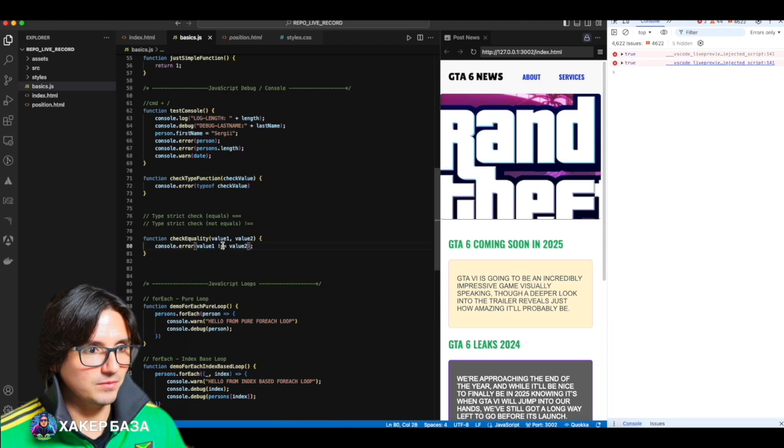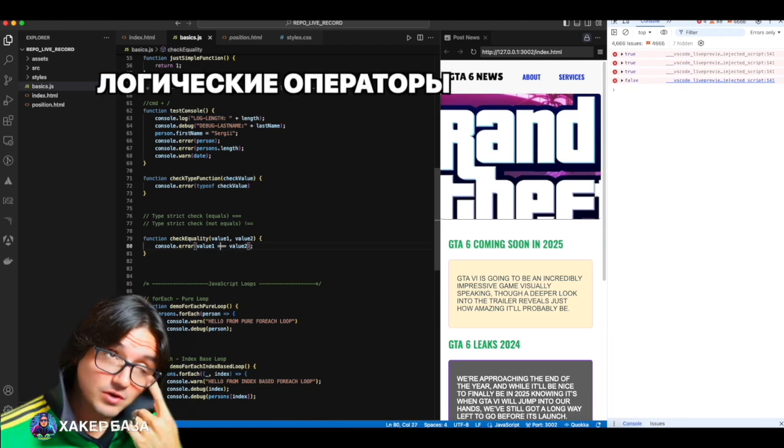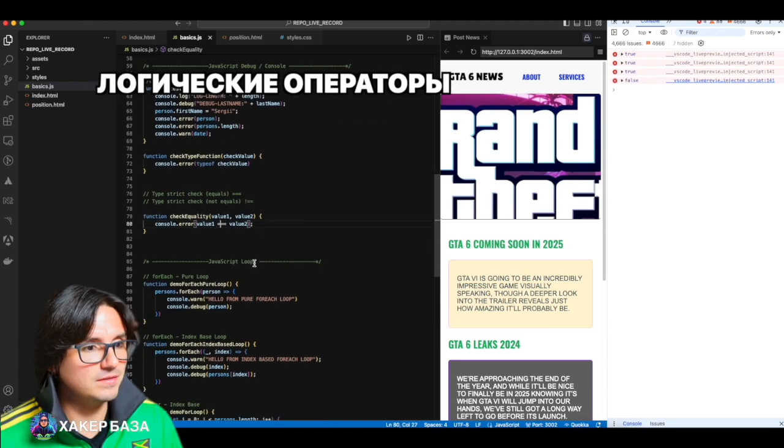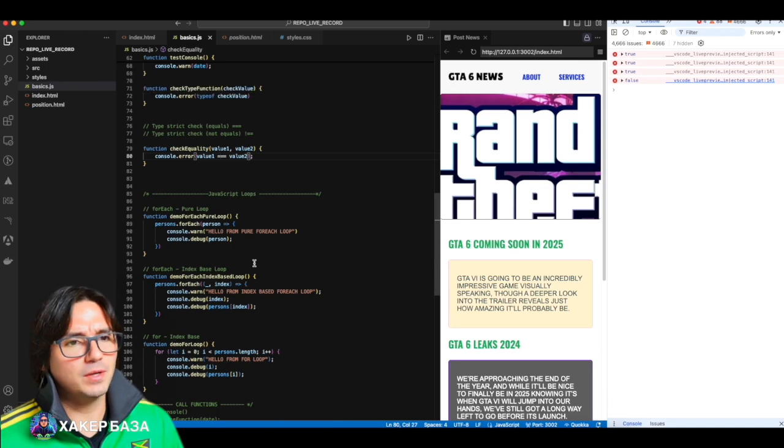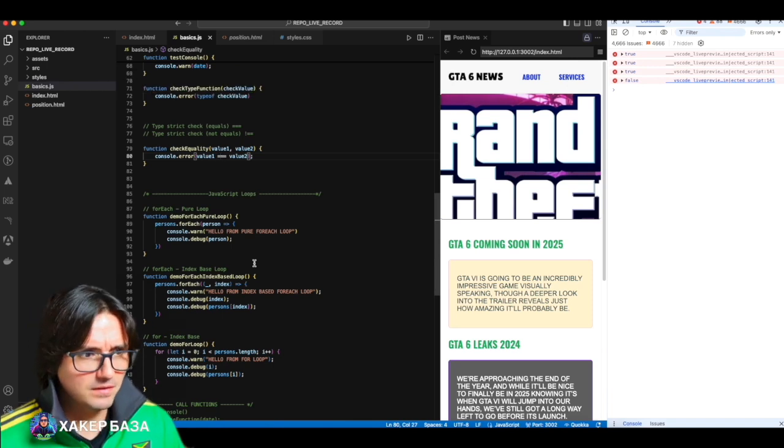Okay, let's move on from this. It's called JavaScript logical operators. There are actually many of them, but we will go along the way. I will add everything later. For now, we are specifically going through the basics.